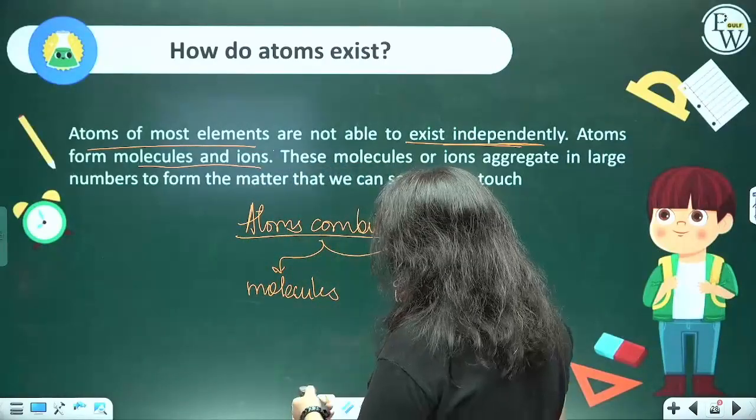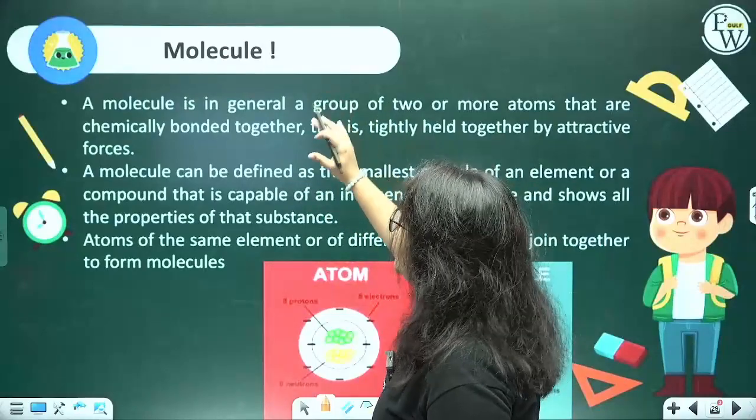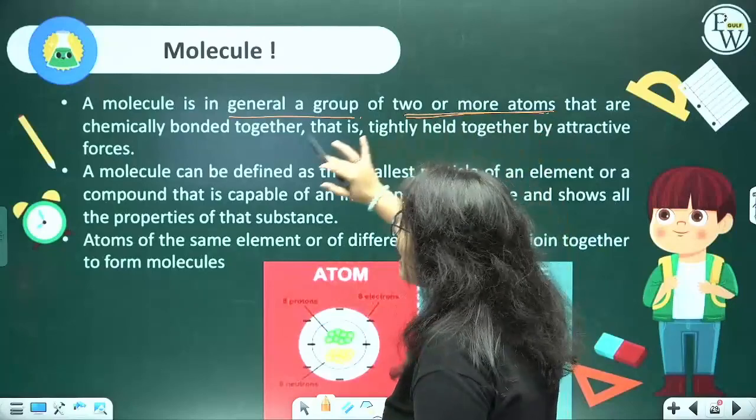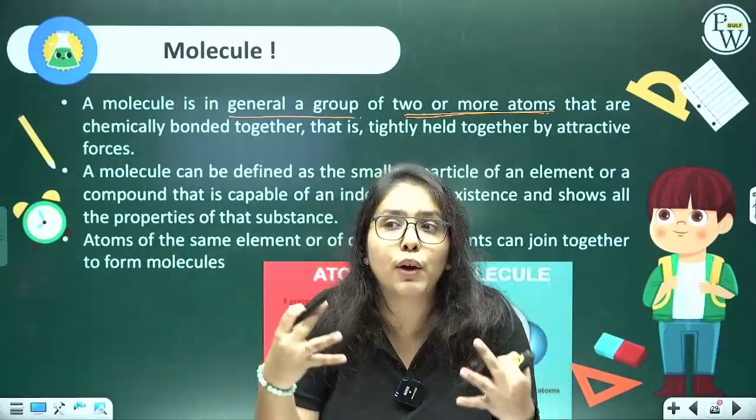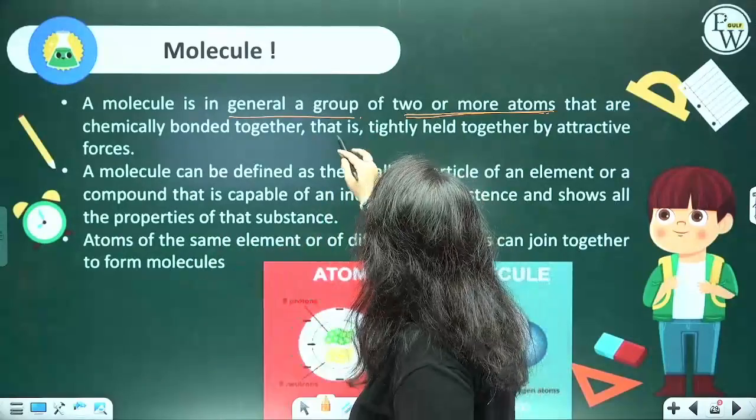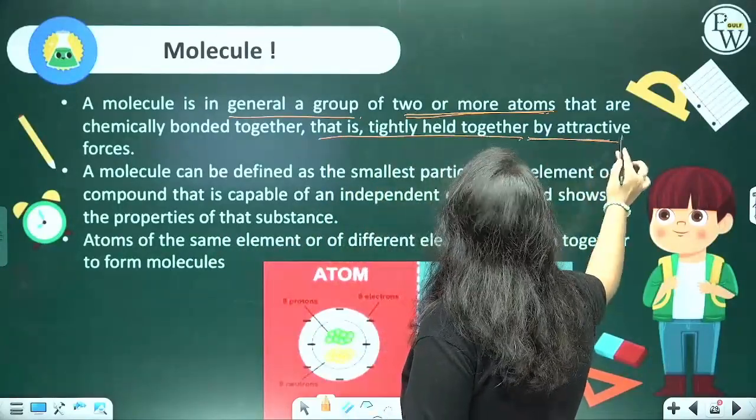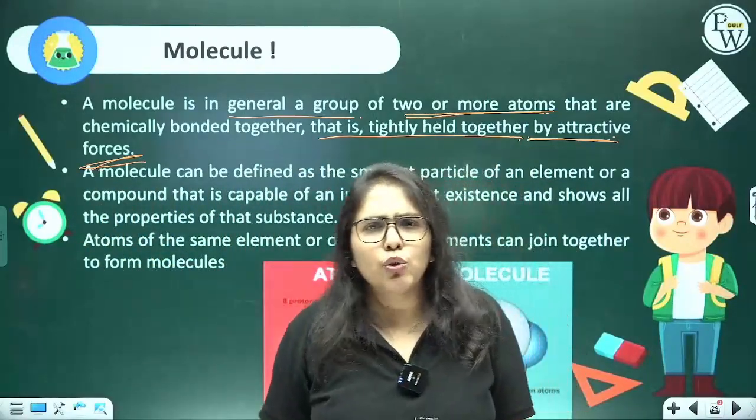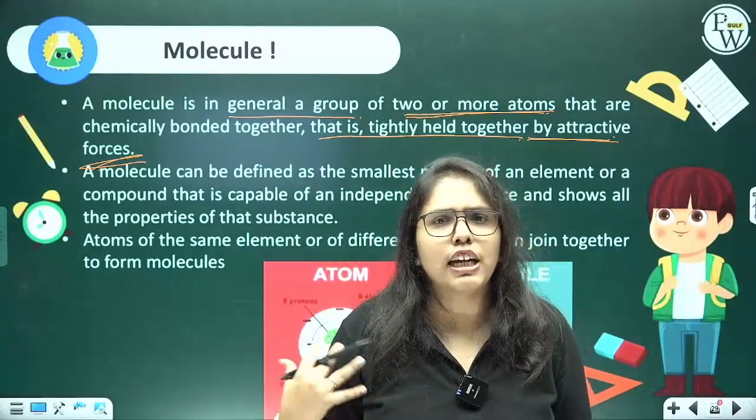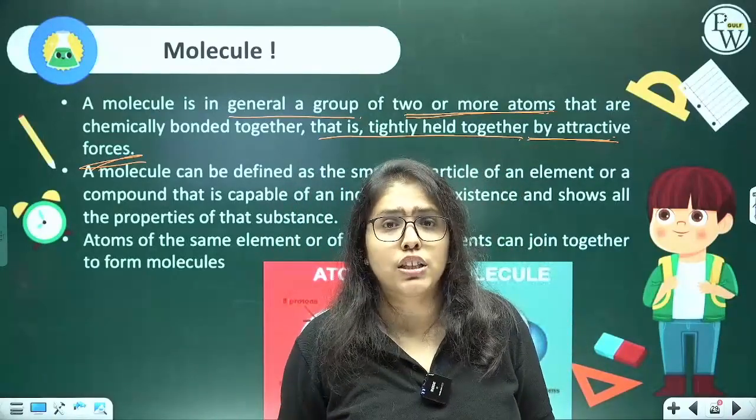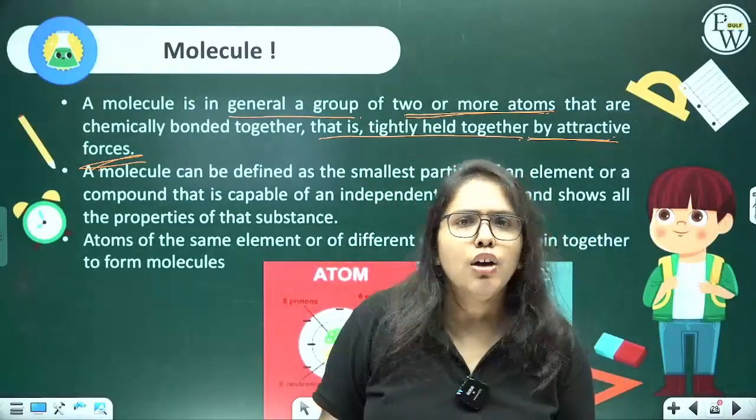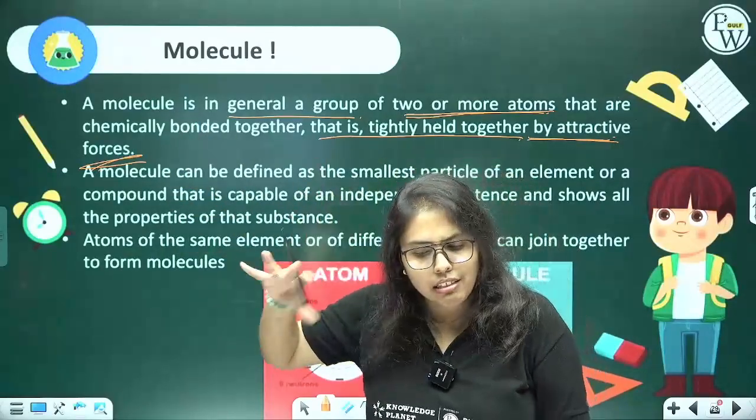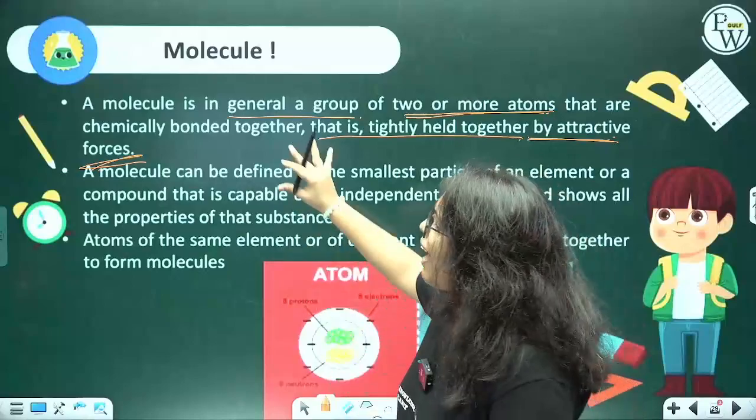So let's now see about a molecule. A molecule is a group of 2 or more atoms that are chemically bonded, that is, tightly held together by attractive forces. We already know that there are interatomic attractions and intermolecular attractions, intermolecular forces. We have learnt about it in detail. So they are bonded together and they have this force of attraction, which is nothing but molecular forces of attraction present between them.